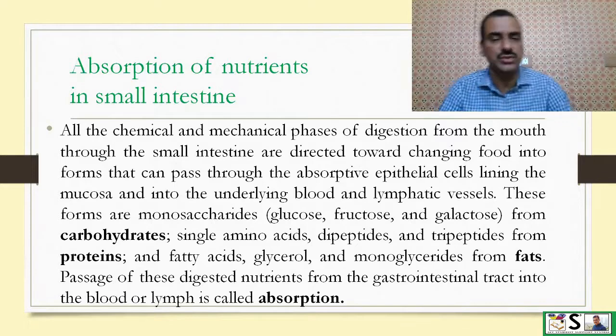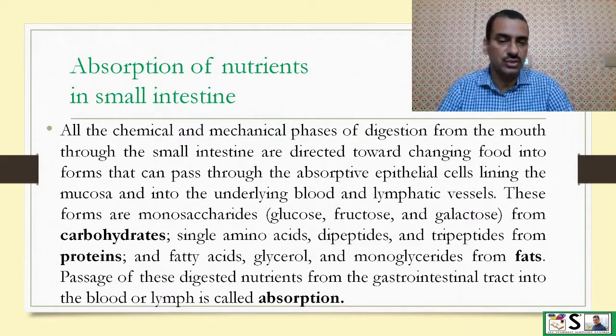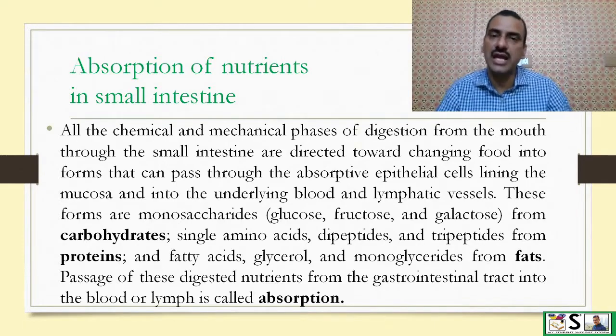Then these nutrients enter into the blood vessels. These forms are monosaccharides like glucose, fructose, and galactose from the carbohydrates, single amino acids or dipeptide and tripeptide from the proteins, and fatty acid, glycerol and monoglycerides from fats. Passage of these digested nutrients from the gastrointestinal tract to the blood and lymph vessel is called absorption.